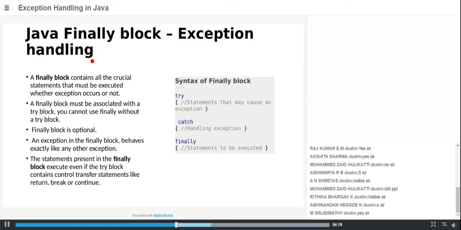So one more very important topic in exception handling is the finally block. I already told you. So how to write a finally block? This is the syntax to write. First we have a try statement, second we have a catch statement.